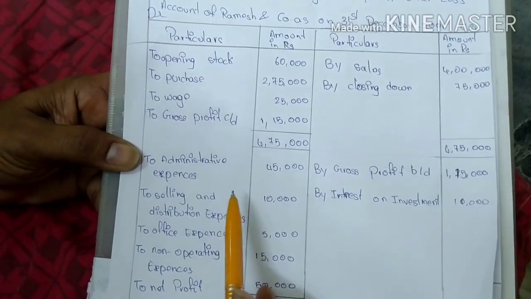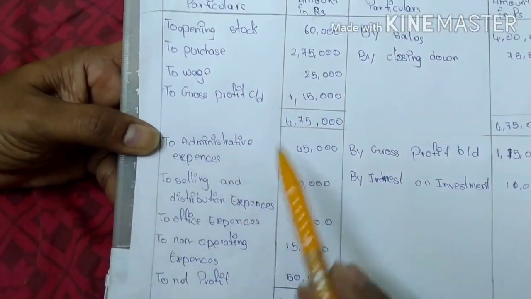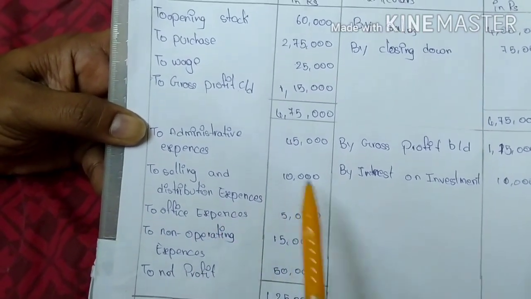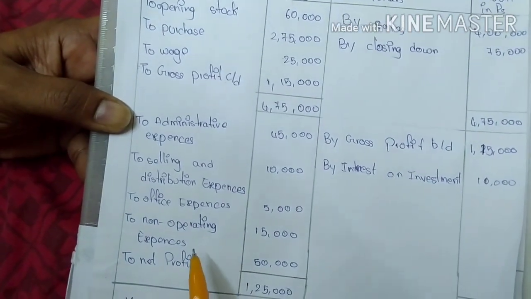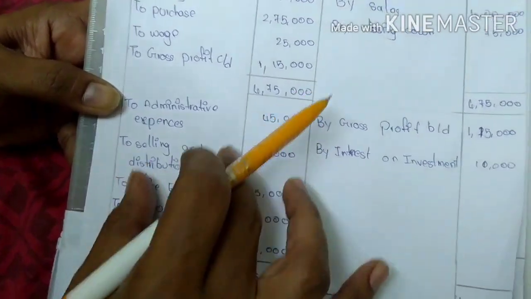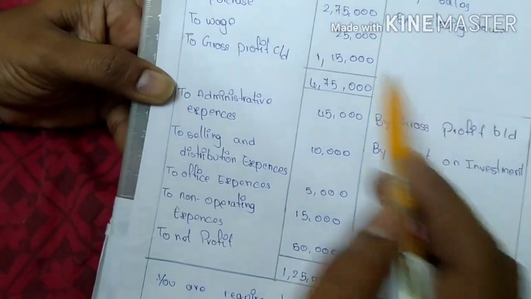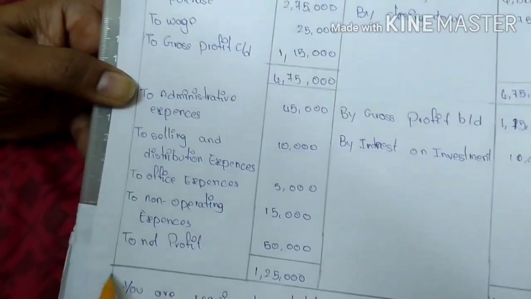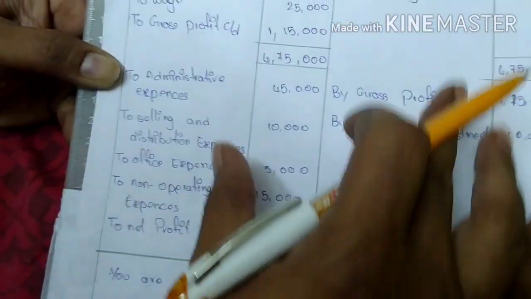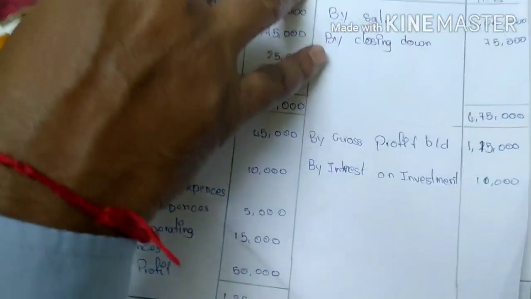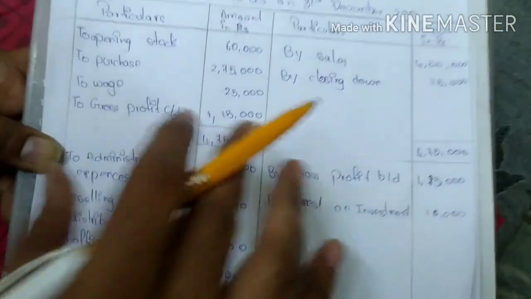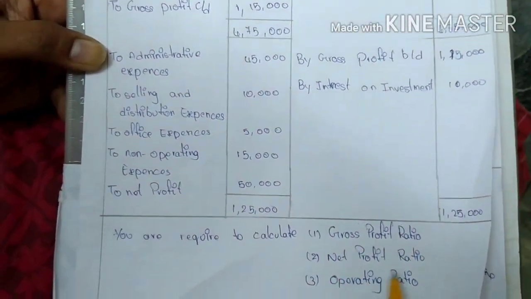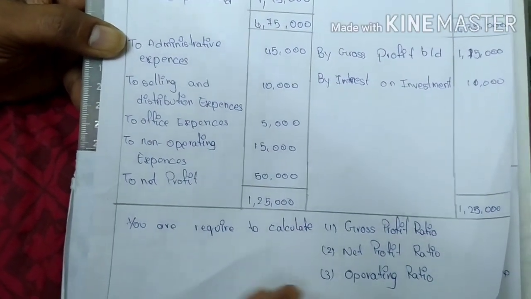In the profit and loss account area, they have given administrative expenses, selling and distribution expenses, the office expenses, and non-operating expenses. So these are the things as given. Gross profit brought down is there. Interest on investment has also been given. This is the net profit. This is the problem given in the illustration itself. By using this problem, we need to calculate gross profit ratio, net profit ratio, and the operating ratio.